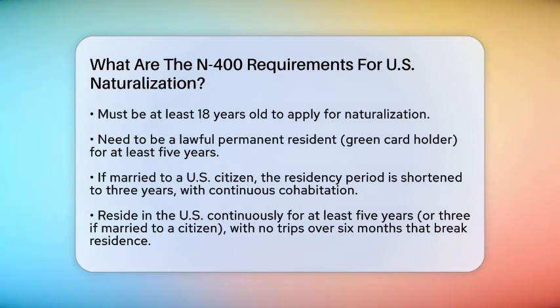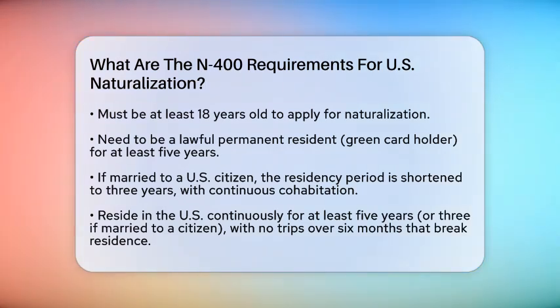First, you must be at least 18 years old. If you are younger, you cannot apply for naturalization yet. Next, you need to be a lawful permanent resident, which means holding a green card. Usually, you must have had your green card for at least 5 years before applying. If you are married to a U.S. citizen, this period is shortened to 3 years, but only if you have lived with your spouse continuously during that time.